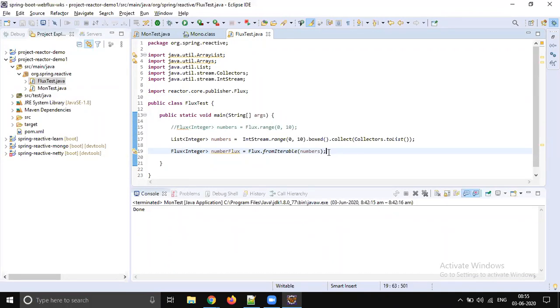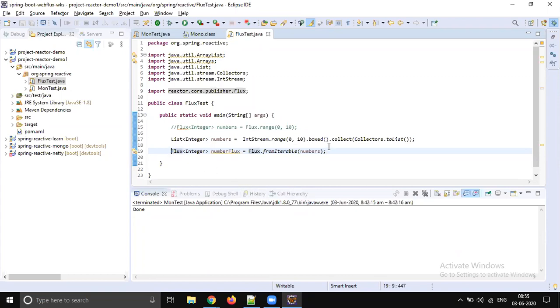So every method in Project Reactor is going to be Mono and Flux. So you should know how to convert a collection to Flux, because maybe you call some third party service that may be returning a collection, so you should know how to convert that collection into Flux.